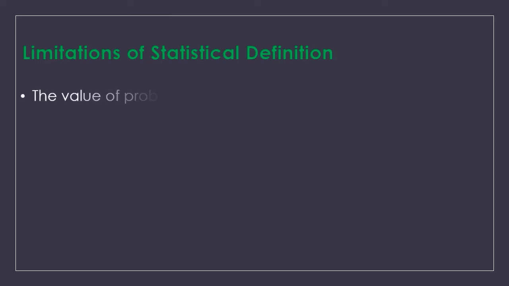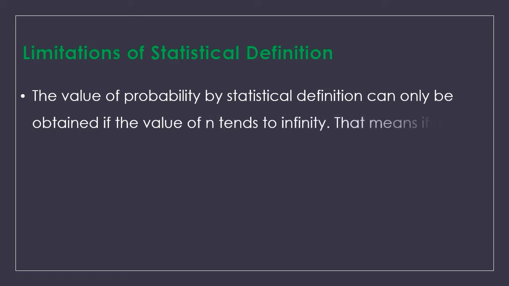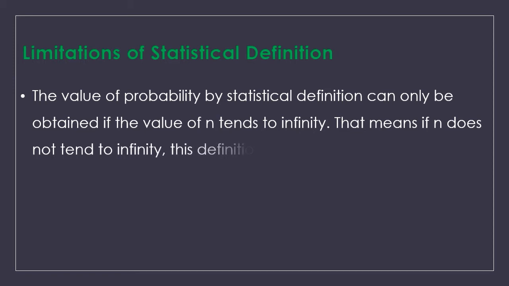The first limitation is that the value of probability by the statistical definition can only be obtained if n tends to infinity. That means the sample space is infinite. That means if n does not tend to infinity, this definition cannot be used. Okay, so that's the first limitation.